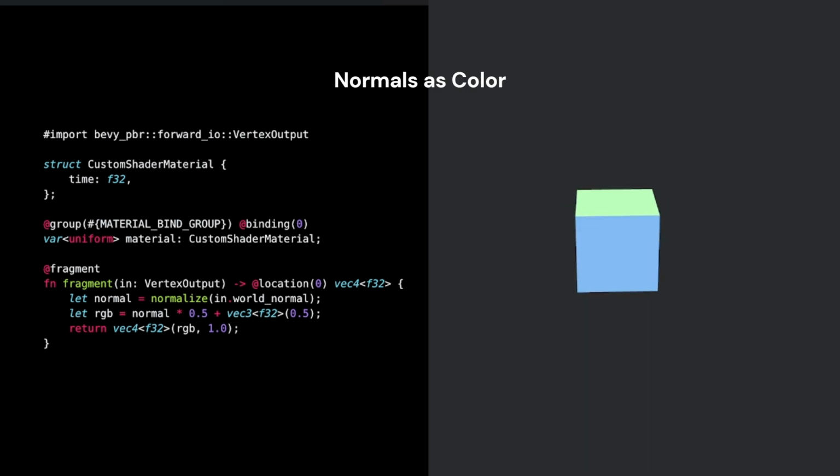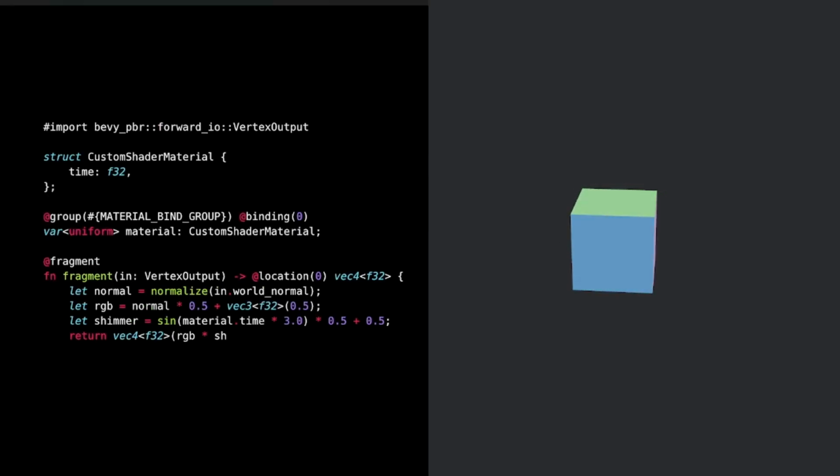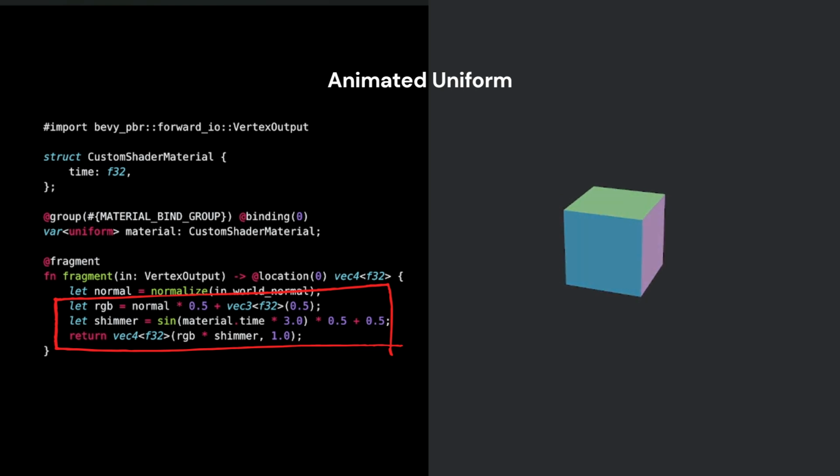As a result, the right side becomes a bit of red, the top turns green, and the front matches to blue. Lastly, a uniform parameter, material.time, which modulates the cube's brightness via a sine wave, is used to create a smooth animated pulse that demonstrates real-time CPU to GPU data flow.